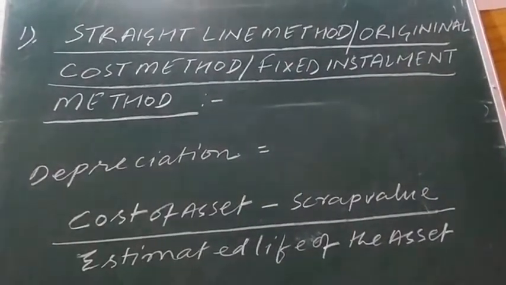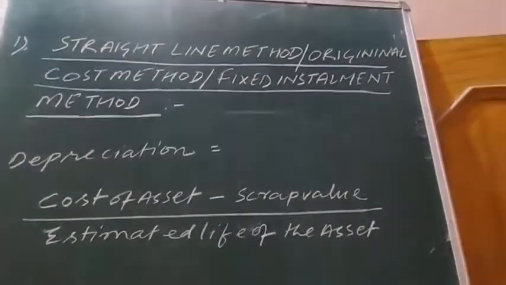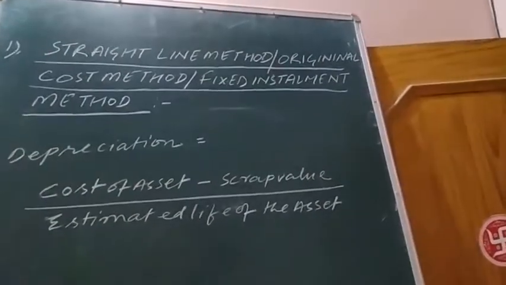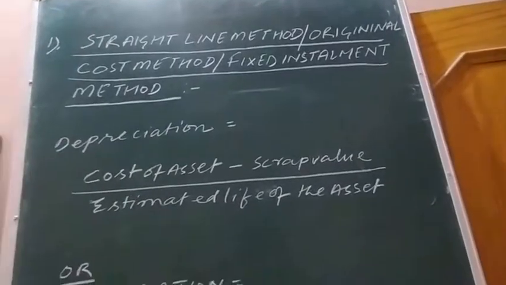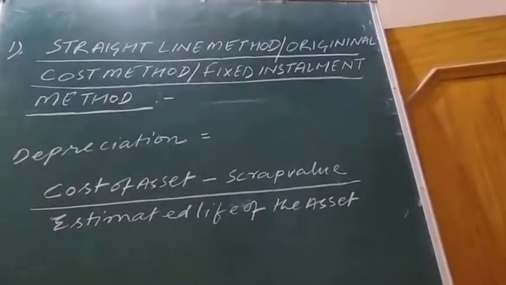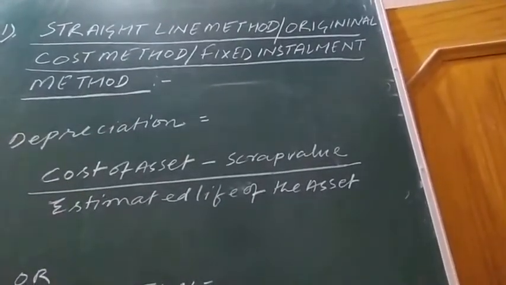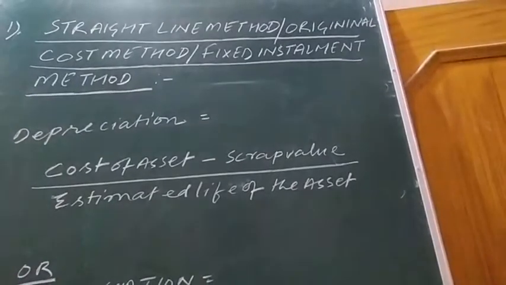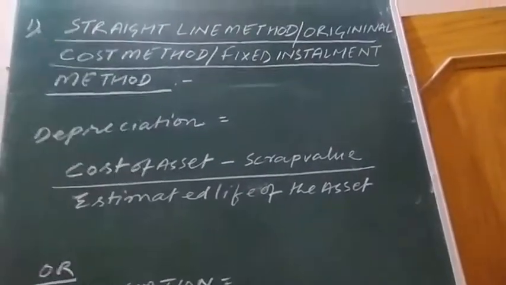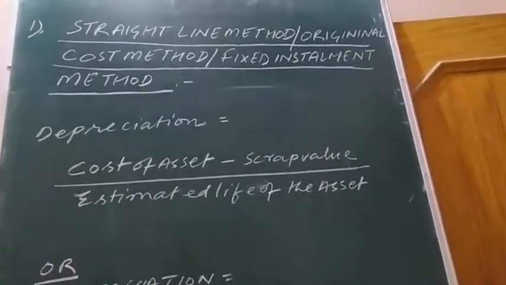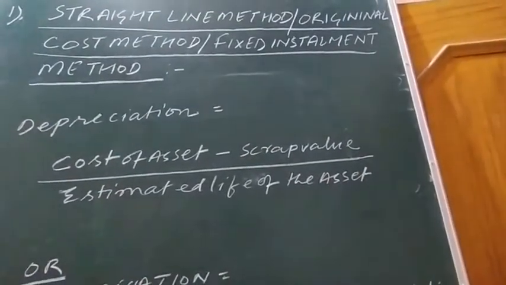In the fixed installment method, the amount of depreciation is not going to change. Means in the straight line method, fixed installment method, or original cost method, the amount of depreciation remains constant during the lifetime of the asset. Now, how is the depreciation calculated? The formula is cost of asset.